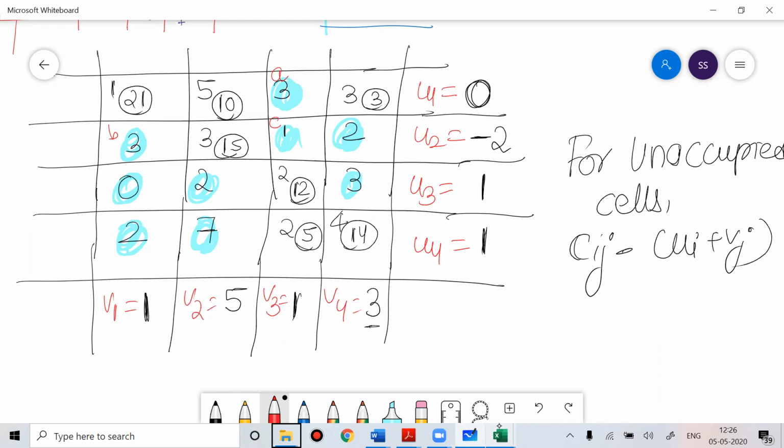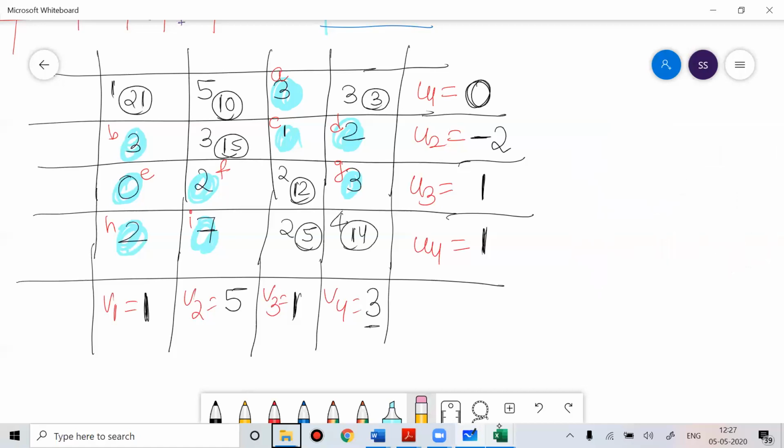This is D. This is E. This is F. This is G. This is H. This is I. So we'll do for everyone. Again, I'm doing it. You also simultaneously can do it fast. No need to wait for me. You can do one for yourself fast. By this time you have understood everything. You can do it very fast.